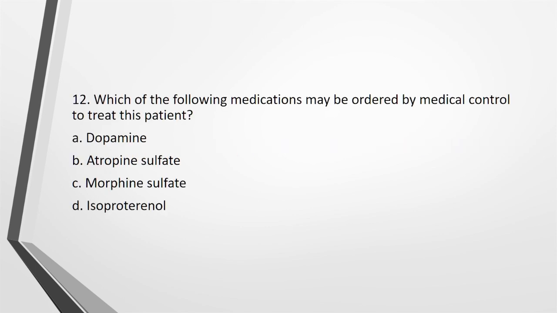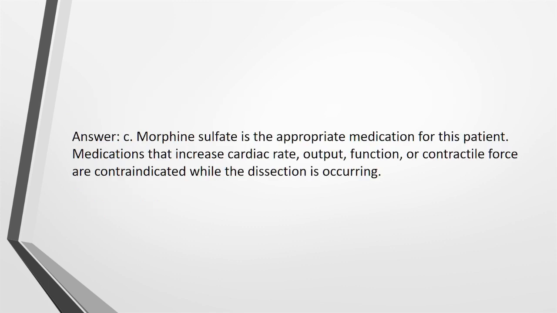12. Which of the following medications may be ordered by medical control to treat this patient? A. Dopamine. B. Atropine sulfate. C. Morphine sulfate. D. Isoproterenol. Answer: C. Morphine sulfate is the appropriate medication for this patient. Medications that increase cardiac rate, output, function, or contractile force are contraindicated while the dissection is occurring.